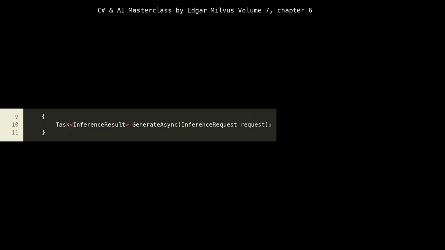Look at line 10, where the GenerateAsync method is declared within our IInferenceService interface. This method takes an InferenceRequest and returns a Task<InferenceResult>. The Task return type reinforces the asynchronous nature of AI inference, as discussed earlier. This design promotes non-blocking I/O, which is essential for maximizing throughput and minimizing latency in a cloud environment.